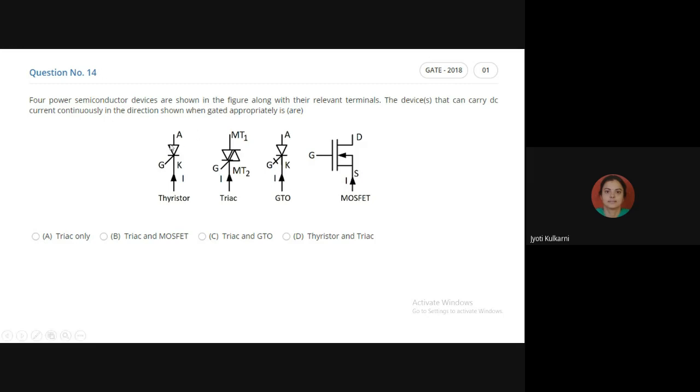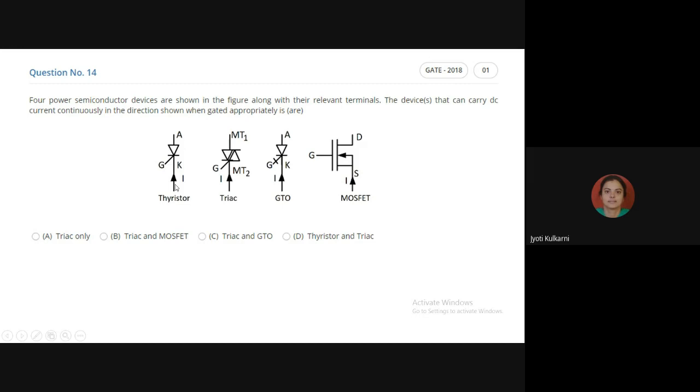The way its triangle is pointed, it means this device has the property to carry the current from up to down or from down to up. I'll again explain. See, try to understand.